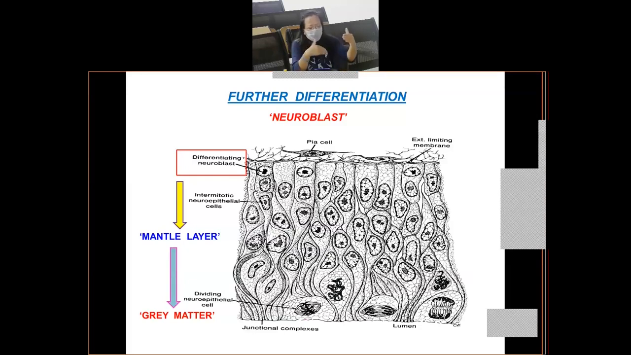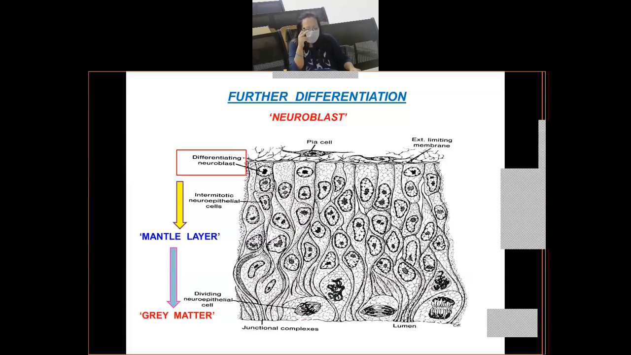So when this neuroblast layer becomes very thick because more and more neuroblasts are being added by the differentiation of the neuroepithelial cells, they form an outer thick zone surrounding the neuroepithelial cells, and this outer layer is now known as the mantle layer. Now this mantle layer will form the future gray matter of the spinal cord. Clear? I hope you have understood this.